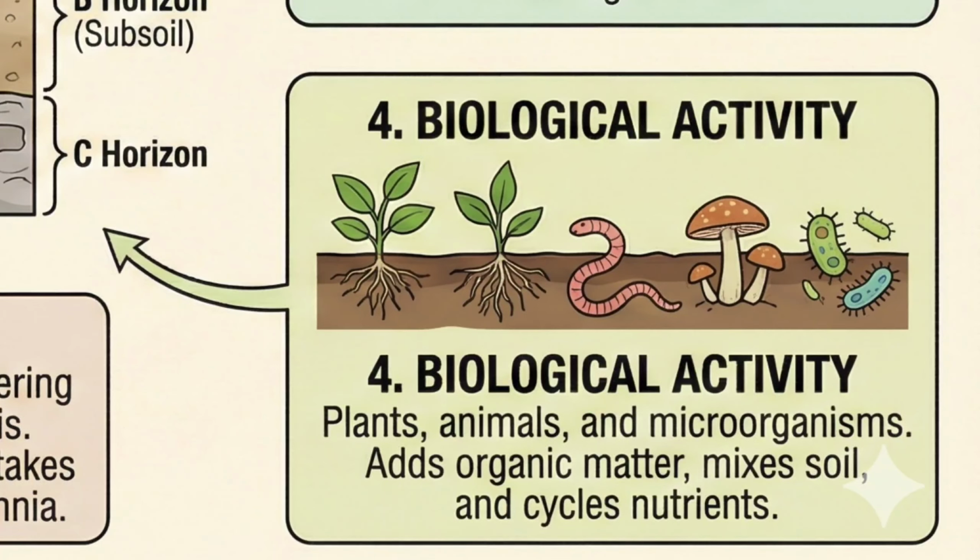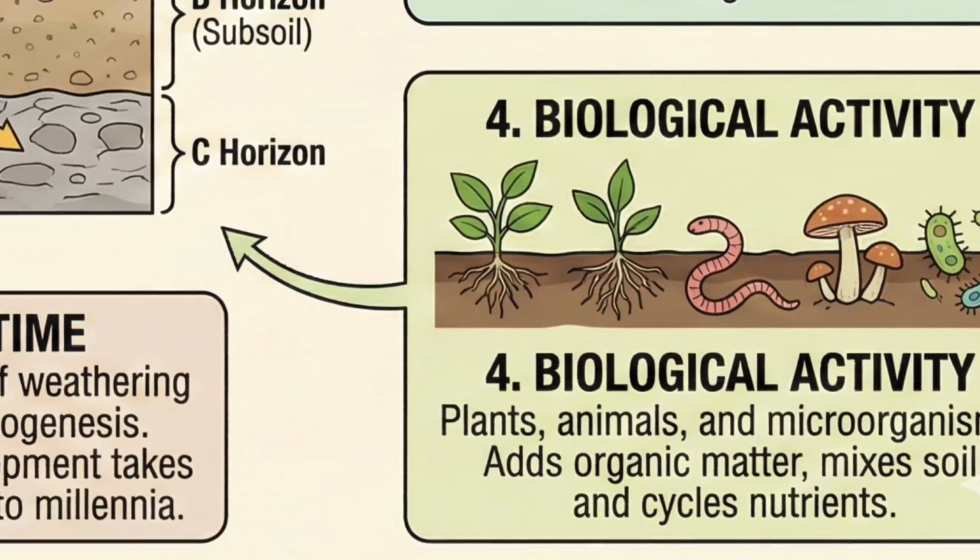4. Biological activity. The vegetative cover and organisms add organic matter and moisture retention. Dead plants provide humus. In cold climates, humus accumulates because bacterial growth is slow. In humid tropical climates, bacteria work so fast that they consume all the humus, leaving the soil poor in organic matter. Bacteria like rhizobium fix nitrogen from the air into the soil.